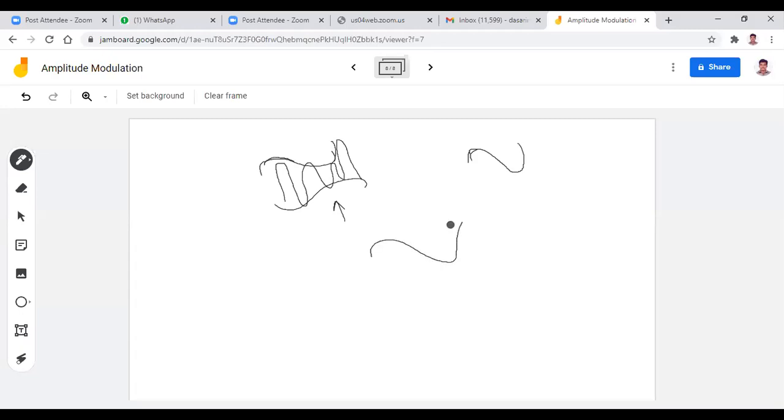But when you go for the phase reversal, the signal is like this. What happens at this point? No problem, this value equals this value, and at this point also no problem. But coming to the phase reversal point, what happens? Here the value should be equal to 0, but here the value is not equal to 0. At this point it has positive amplitude as well as negative amplitude.